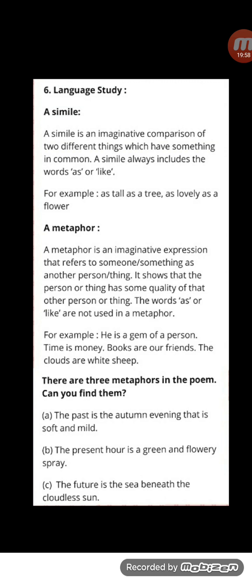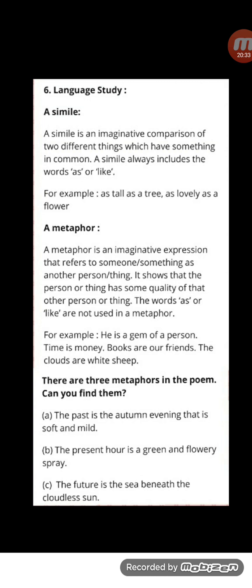As tall as a tree, as lovely as a flower. I can say Sunita is as tall as a tree. Rahil is, okay, it's a flower, right? So flowers you will always connect with the girls. Rahil is as lovely as a flower. So here Sunita's tallness is compared to a tree, and the beauty of Rahil is compared to a flower, right?